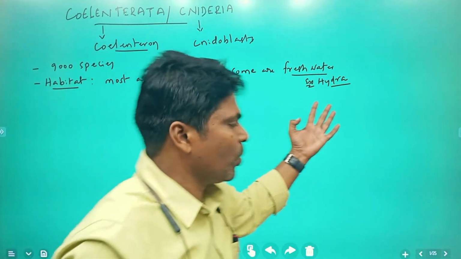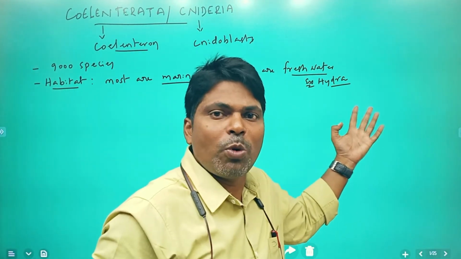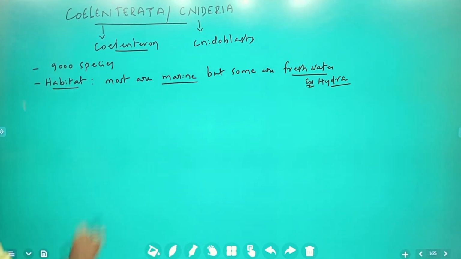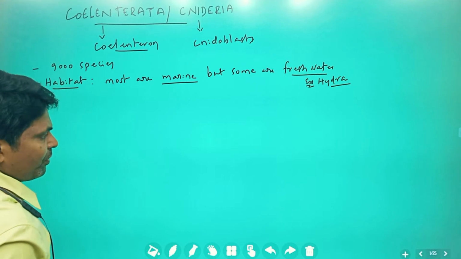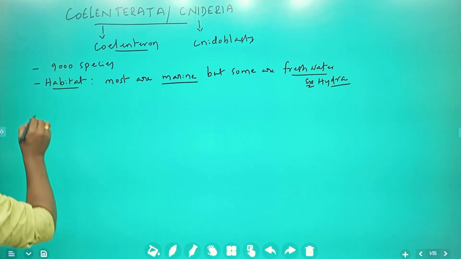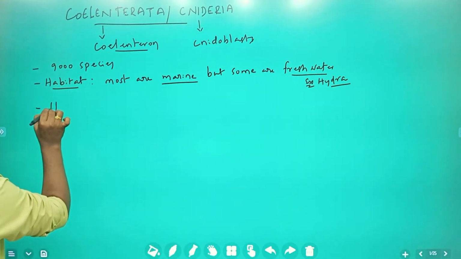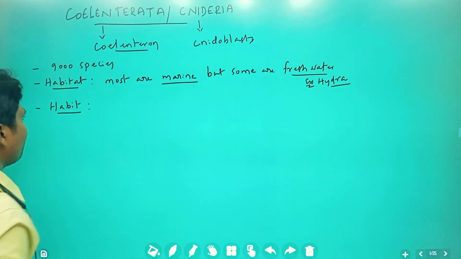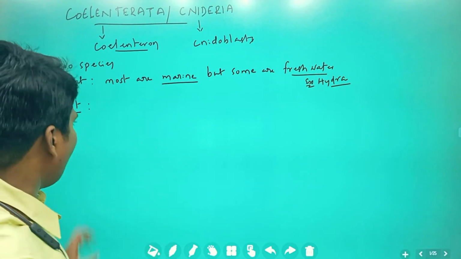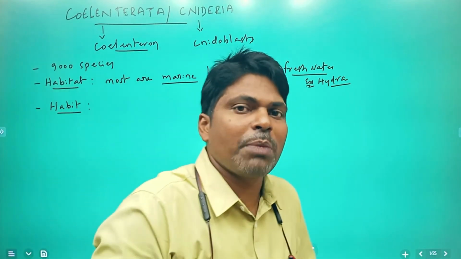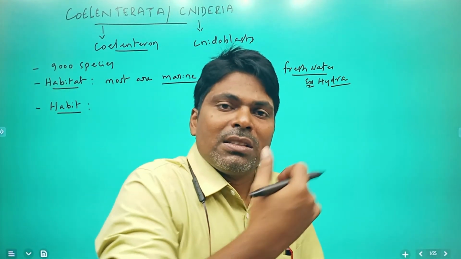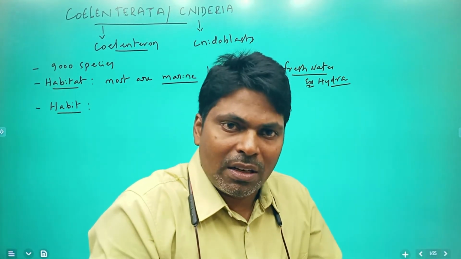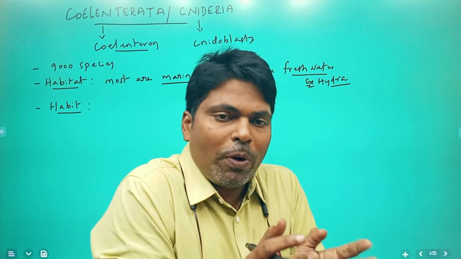Hydra is a well-known example that you know from lower classes onwards. Next, habit means how they are living, either singly or in colonies, a group of animals.